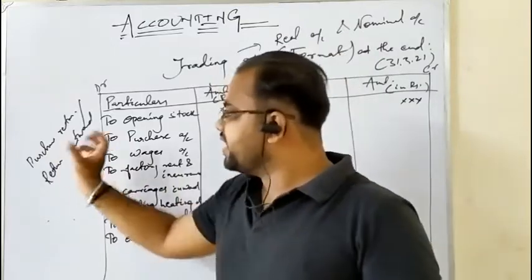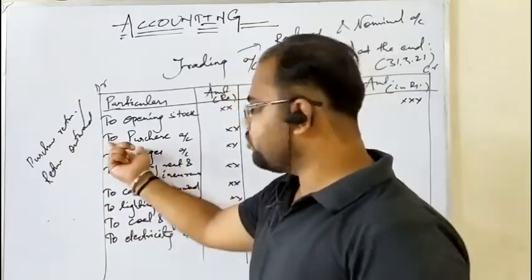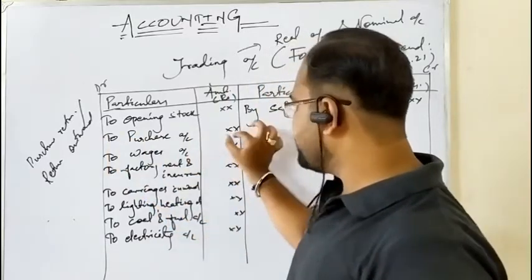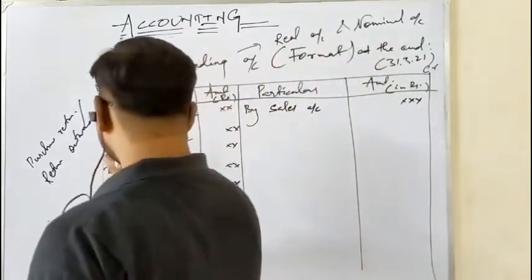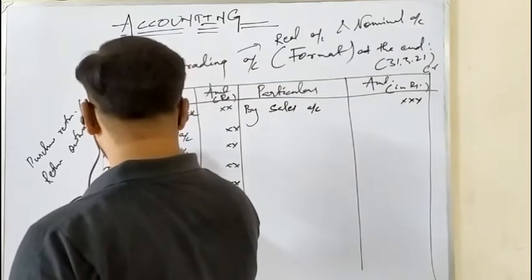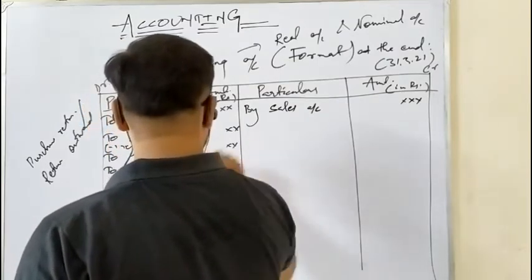So if there are any returns, you can subtract them over here and write the net amount here. Okay, you can subtract the returns here, and you can write the net amount here.